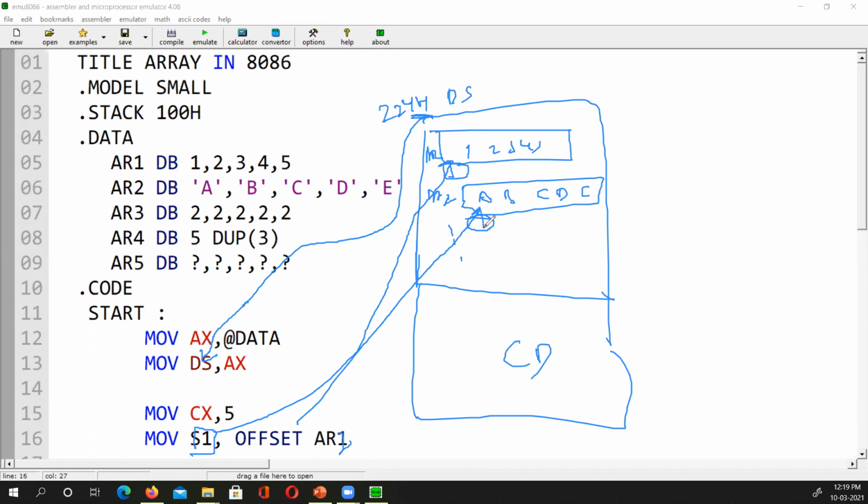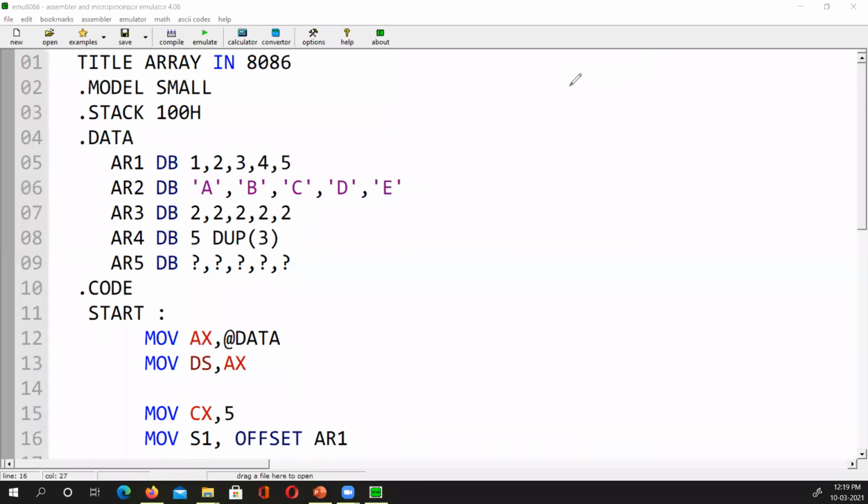So you write S1, it is SI. Okay, I wrote S1, thank you. Asfa Bashir has done the correction, that's nice. So it is SI. I wrote S1, thank you.